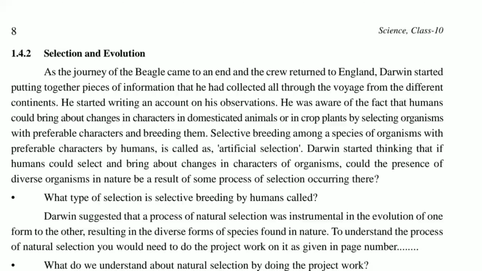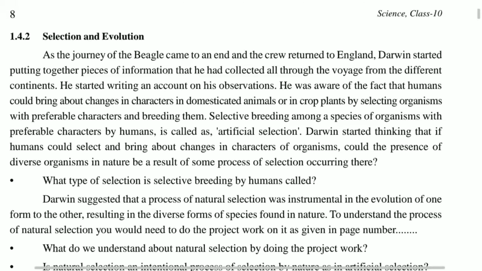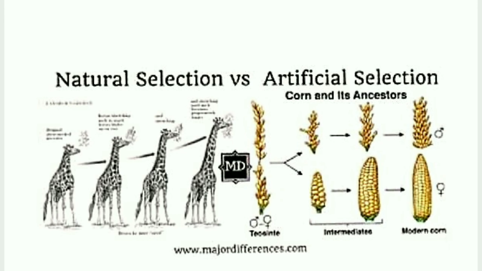In this part today we will learn about selection. As we know, for the process of evolution, selection plays an important role, and it is of two types. One is natural selection, another one is artificial selection. Okay children, now we will see the basic difference between natural selection and artificial selection.